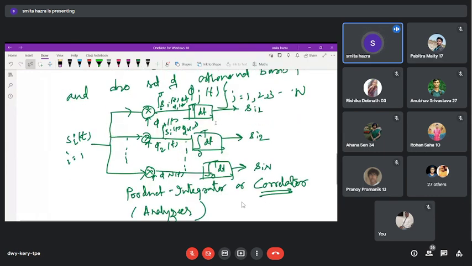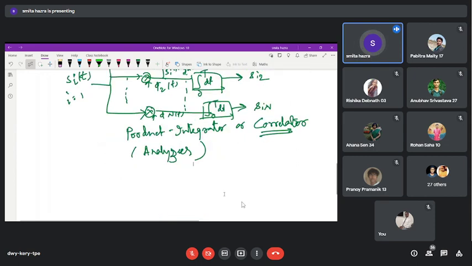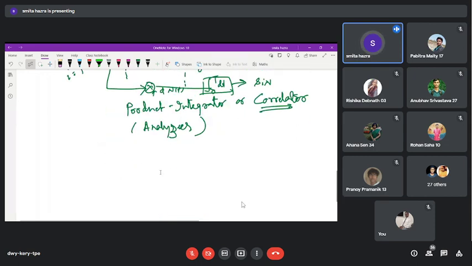Also, by the name of its constituents, it is known as the product integrator block or the bank of product integrators, because it is a collection of many lines or many product integrator blocks, and sometimes it is also known as the correlators. From this entire discussion of the synthesizer and the correlator or analyzer, we can define the signals completely in terms of vectors, where we can write Si is equal to